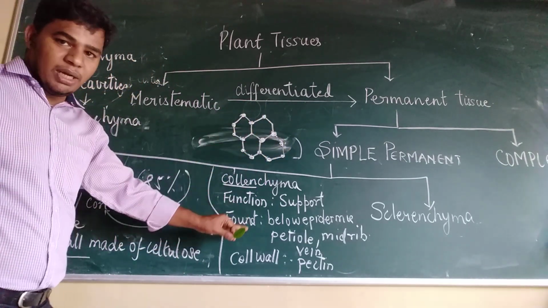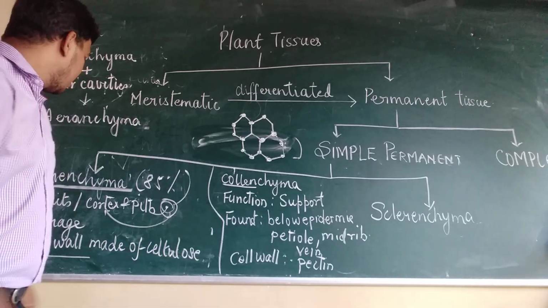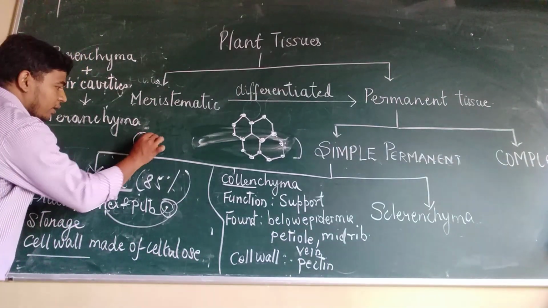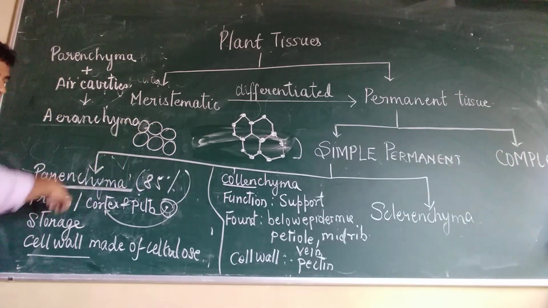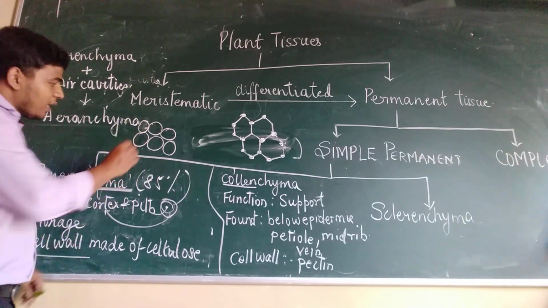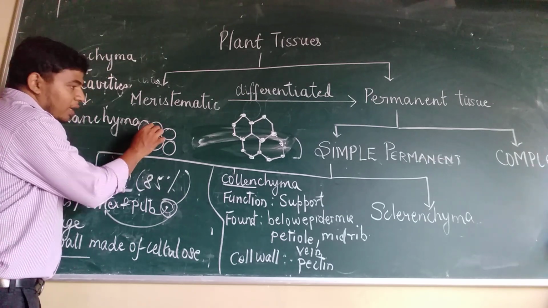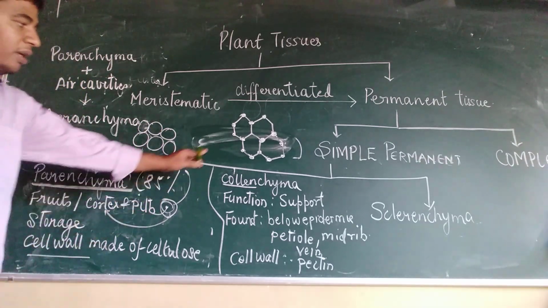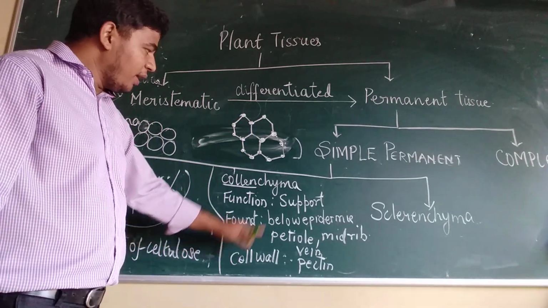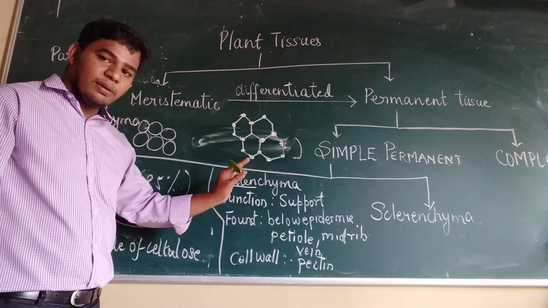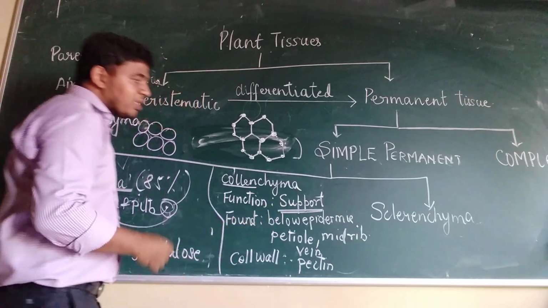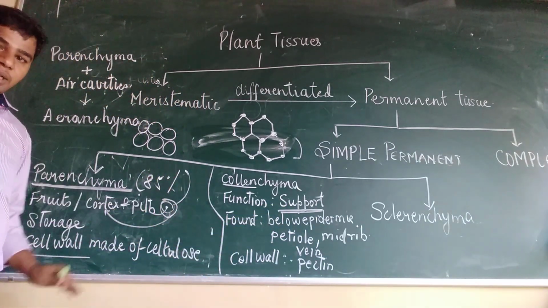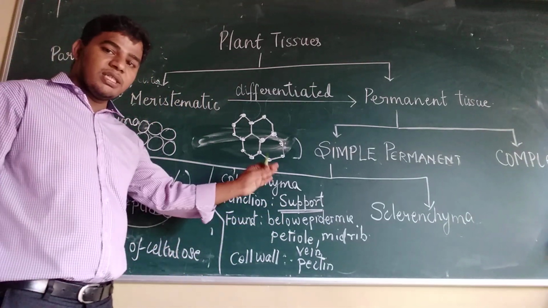In collenchyma there is no intercellular space, but in parenchyma, if I draw the cells, this is parenchyma, I am coming back to parenchyma, if you draw the cells, they have intercellular space and the cell wall is very thin. Here you have a pectin layer at the edges and it is thick because its function is support. When the cell wall is thick, it gives protection and support.